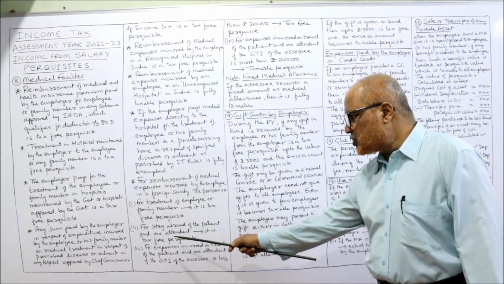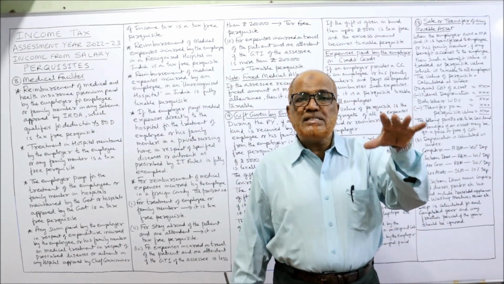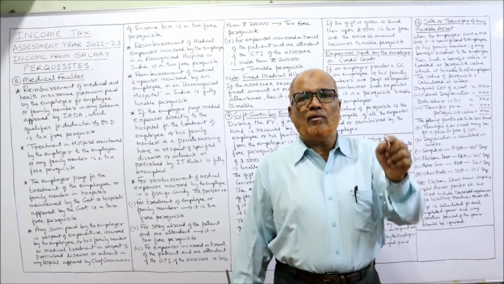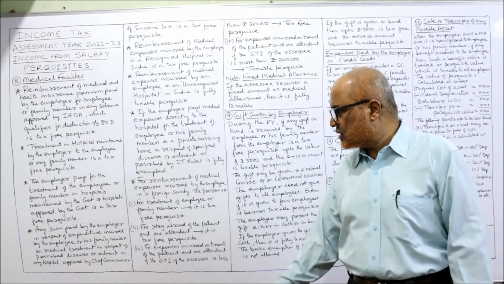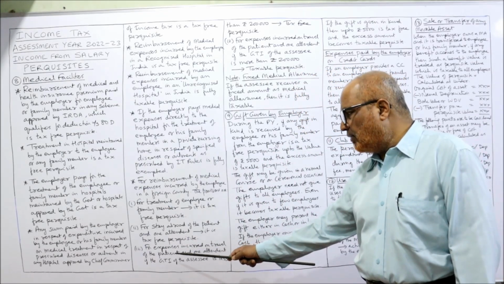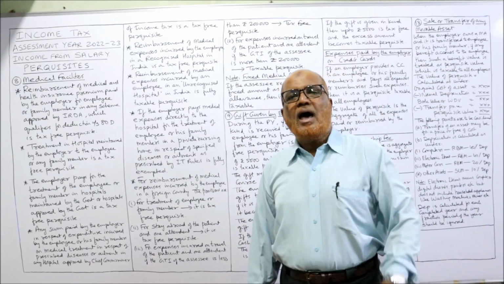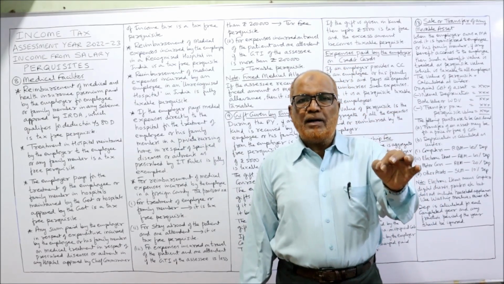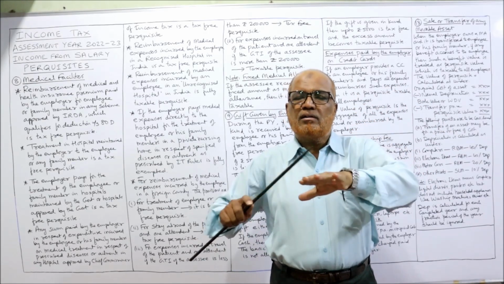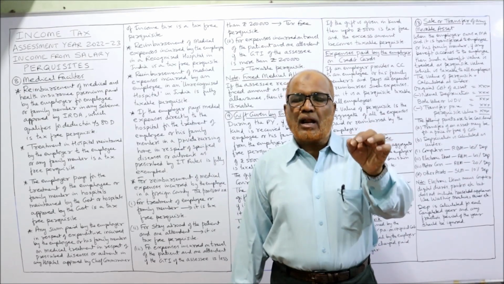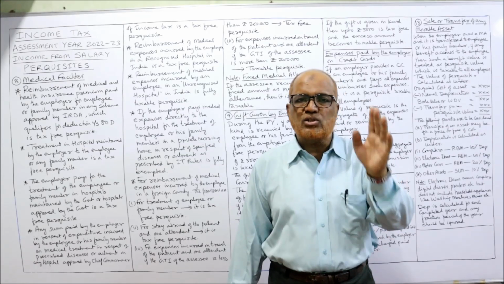For stay abroad of the patient and one attendant, it is a tax-free perquisite. Not only medical expenses, but staying expenses, accommodation expenses of the patient and one attendant paid by the employer are a tax-free perquisite. Third, for expense incurred on the travel of the patient and one attendant, if the GTI of the employee is less than 2 lakh, tax-free perquisite. Actually, three expenditures are there: medical expenditure, staying expenditure, and traveling expenditure. For medical expenditure, tax-free perquisite. For accommodation, for staying expenditure of the patient and one attendant, tax-free perquisite.